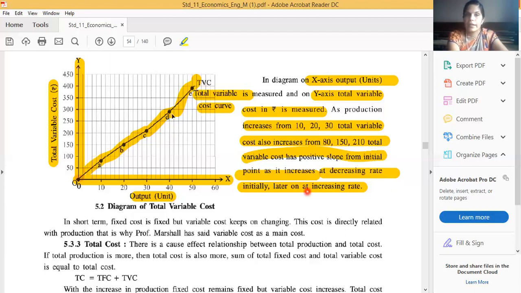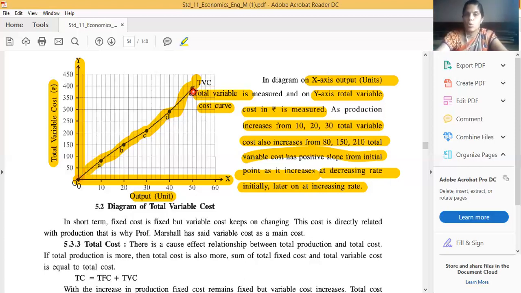Increasing rate, that means here it has 290, but after 290 it has increased fast. After 210 also it has increased very fast: 210, then 290, then 390. So later on it is increasing at an increasing rate, but before that it has increased at a decreasing rate.